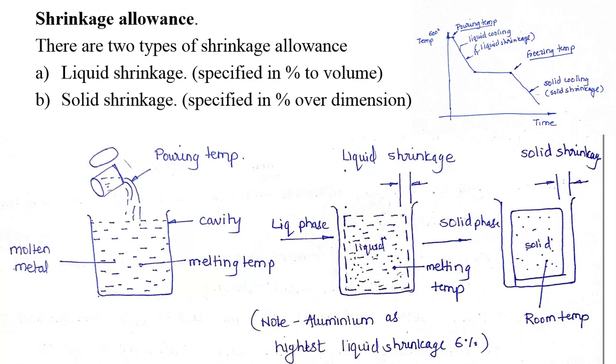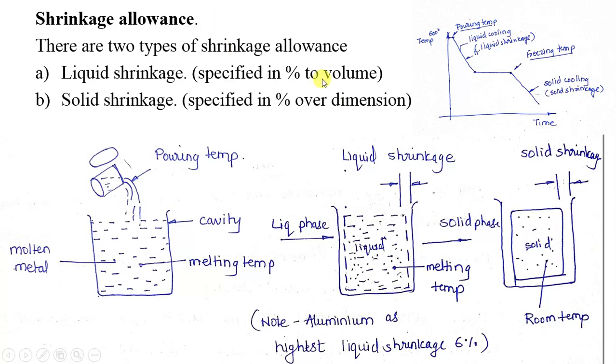After solidification, the metal contracts or shrinks. There are two types of shrinkage: one is liquid shrinkage and another is solid shrinkage. Remember that liquid shrinkage is specified as a percentage of volume, and solid shrinkage is specified as a percentage of dimension. It means that if you pour molten metal, whatever volume of the metal is going to shrink needs to be added or compensated.